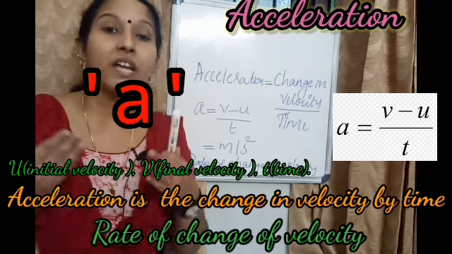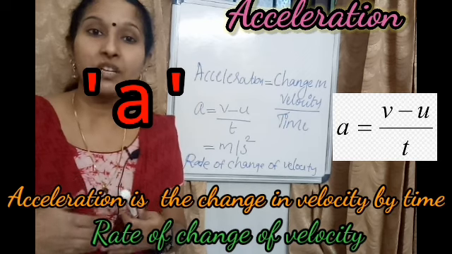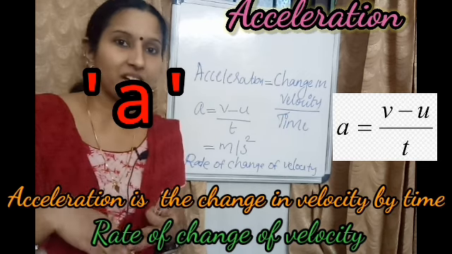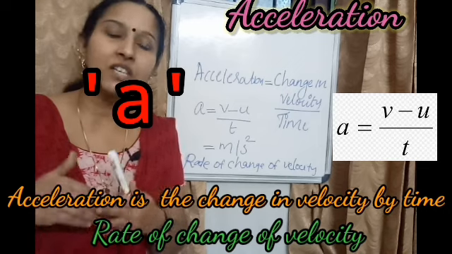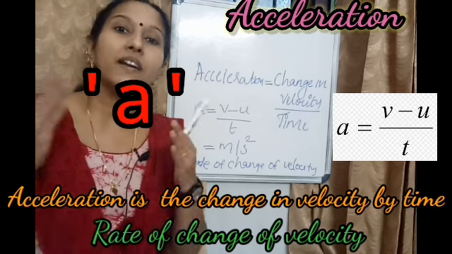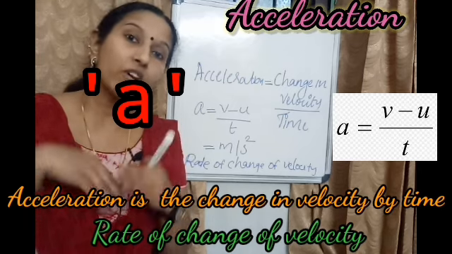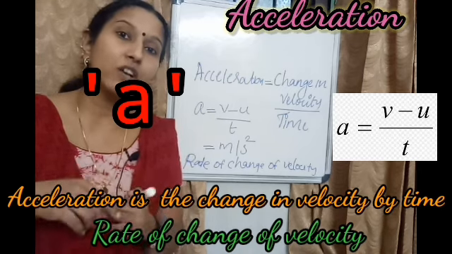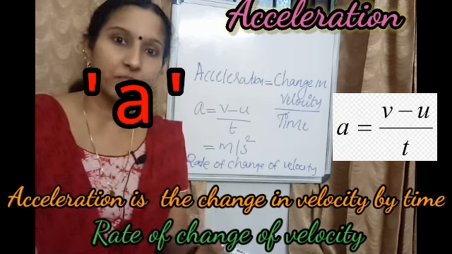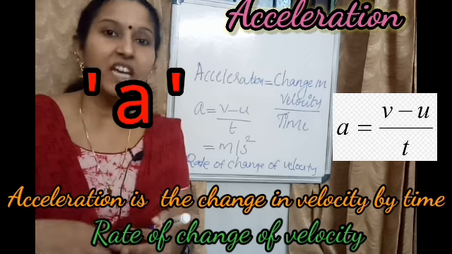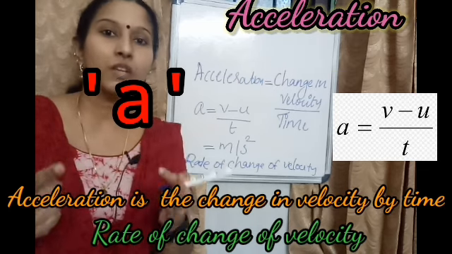When a vehicle starts, before starting the engine, that object was at rest, not moving, which means its initial velocity is 0. If an object is not moving, you can consider that velocity as the U.